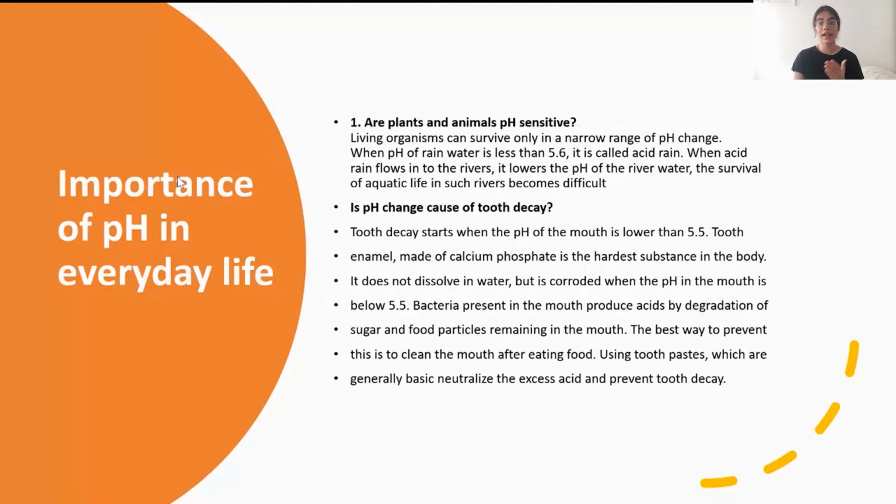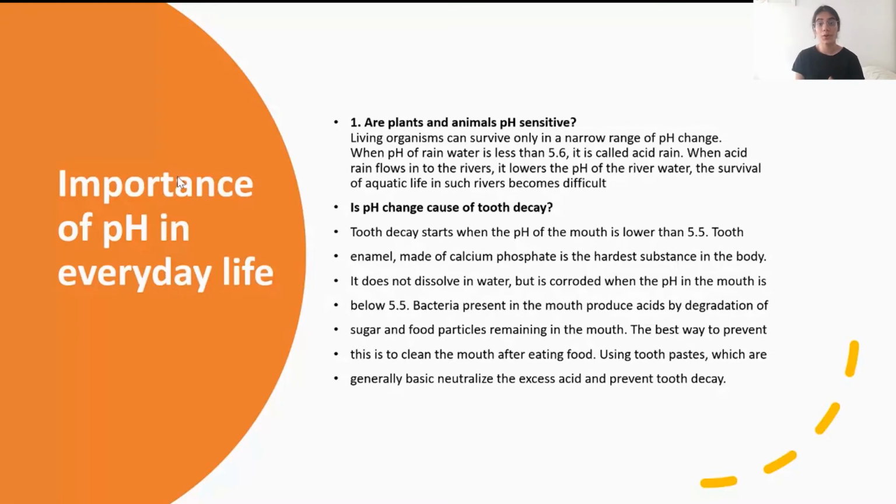So plants and animals need some kind of neutral conditions or a neutral range to survive in. If the pH of that condition is either lowered or raised high, the conditions become difficult to survive. Such acidic rain will also cause harm to the soil and to the crops, because they need water to survive, and water is neutral in nature.